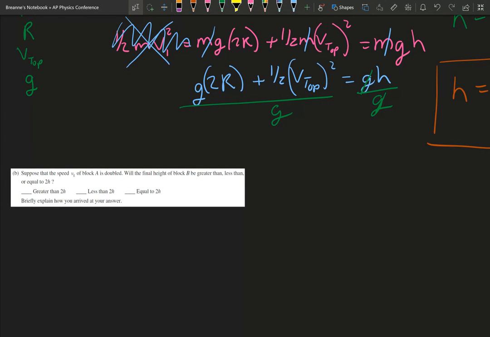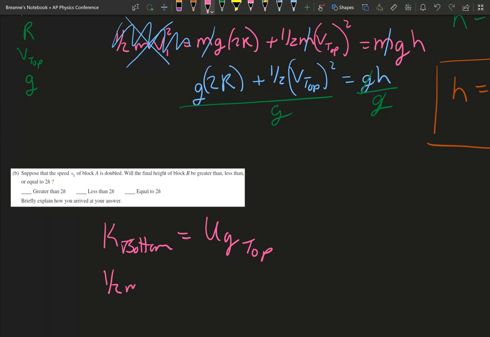So part B states that suppose the speed vi of block was doubled. Will that cause the height of block B to be greater than, less than, or equal to 2h? So now, thank goodness, we can use kinetic at the bottom equals potential at the top, because we're just worrying about our vi.